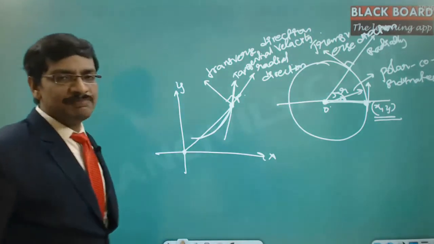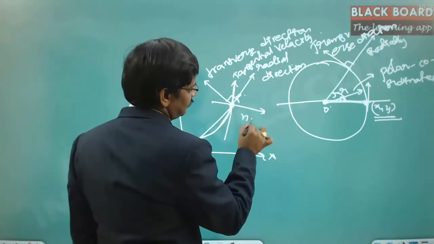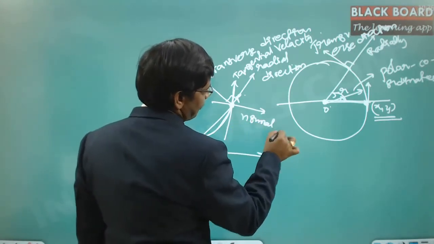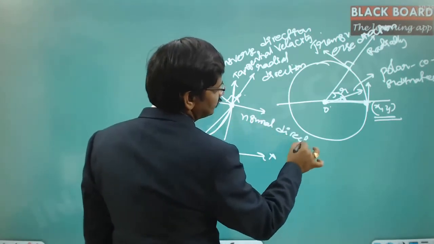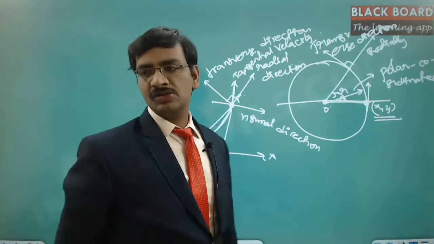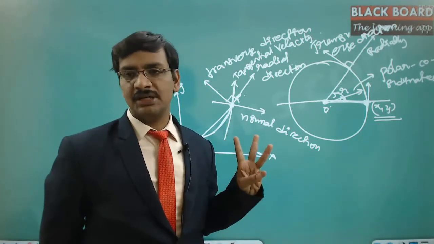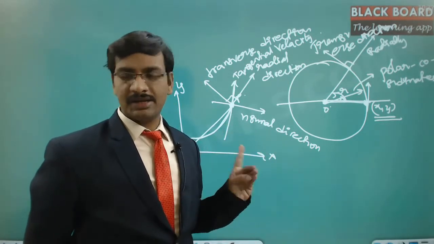A direction which is perpendicular to the tangent is the normal direction. So these are the terms that we are going to analyze in the case of particle movement, and the directions we need to associate: tangential direction, normal direction, radial direction and transverse direction.